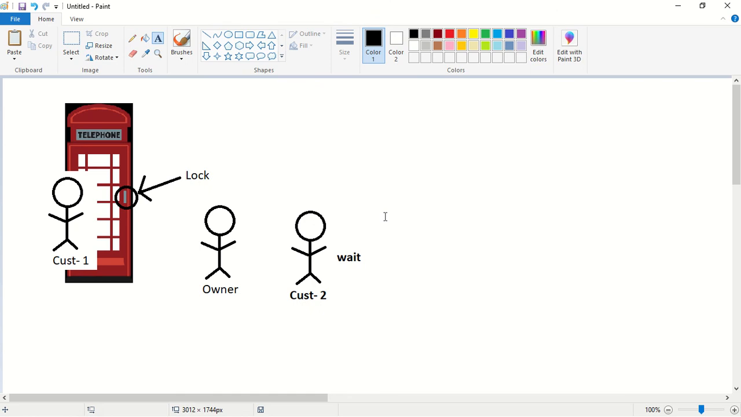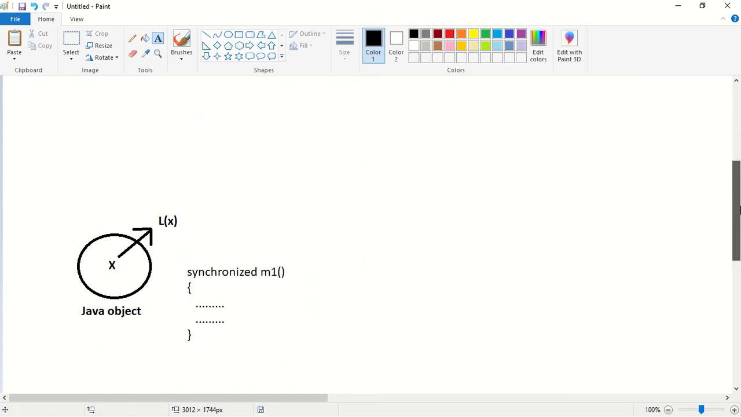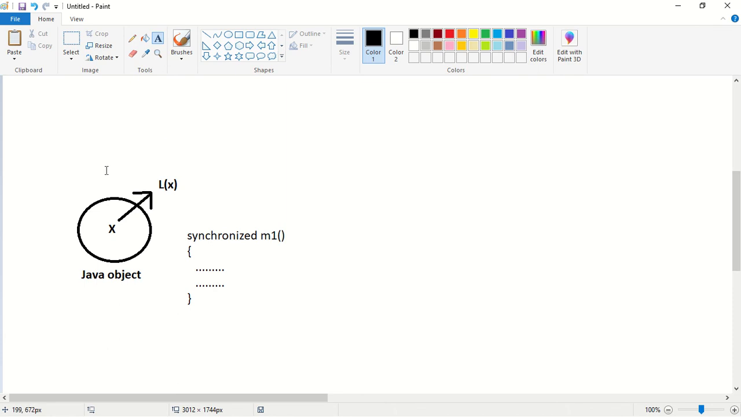The same concept can be applicable even for our Java object. Assume that this is our Java object and the object name is X. Every object in Java will have a unique lock. For this X object, we have a unique lock L of X. L of X means lock of X. Assume that this Java object has a synchronized method M1.